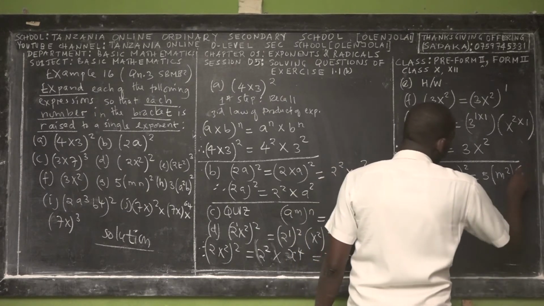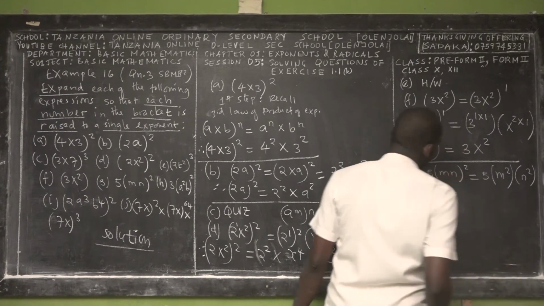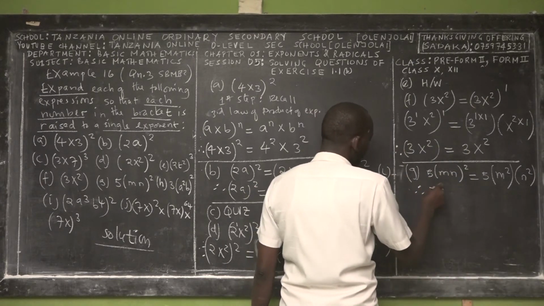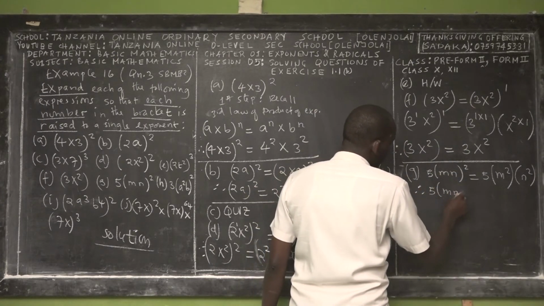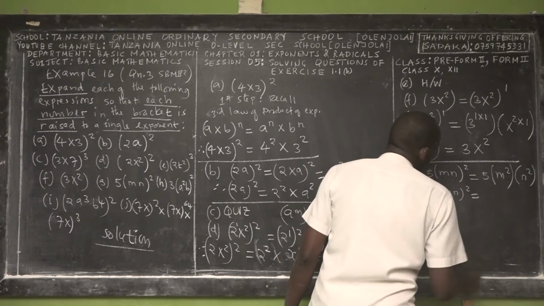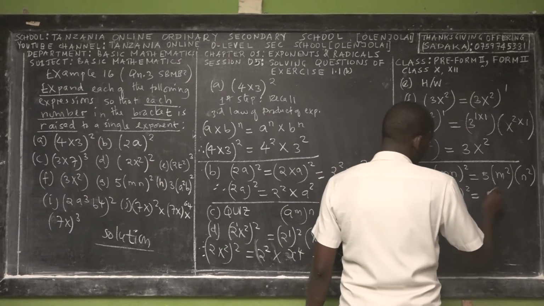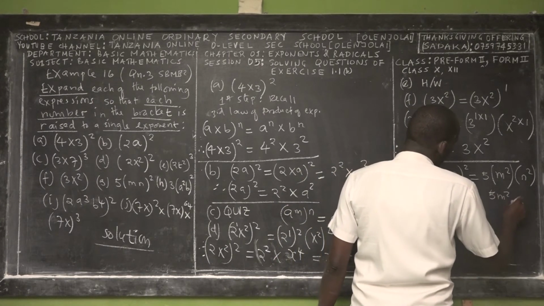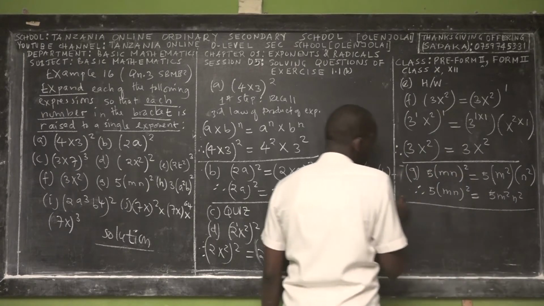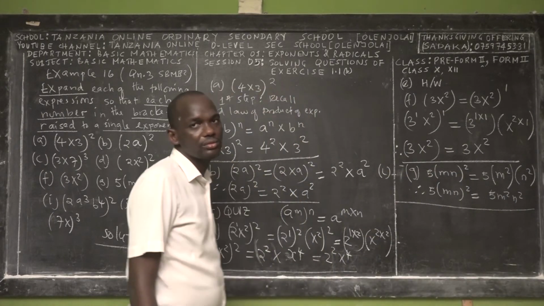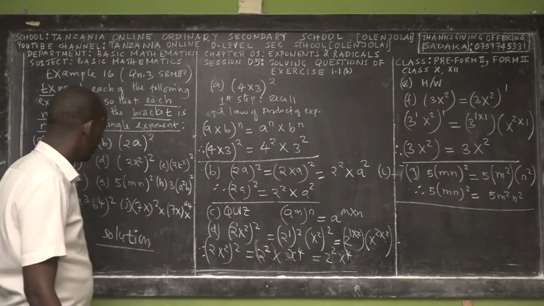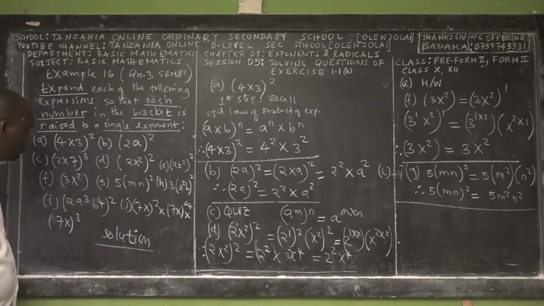Yes. And here we have n squared. So we say that 5 times mn squared is equal to 5 m squared n squared. Alright? Yes. So H, you have to do H.